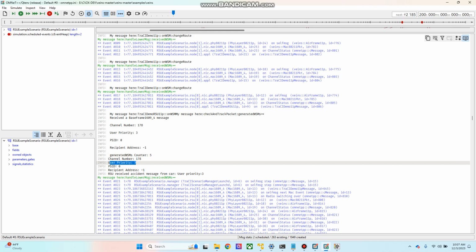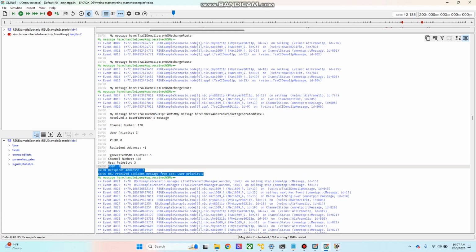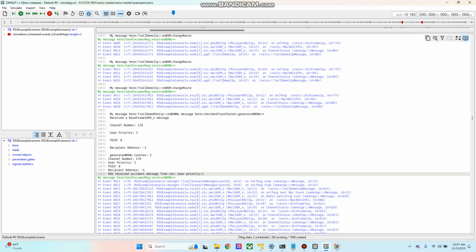This user priority is 3. I am just populating it here at the RSU level. This is at the car level, and this is at the RSU level. So the RSU is populating the message that it has received an accident message with user priority 3. Our next goal is to find the rogue vehicle and eliminate it from the network, which is the next task.